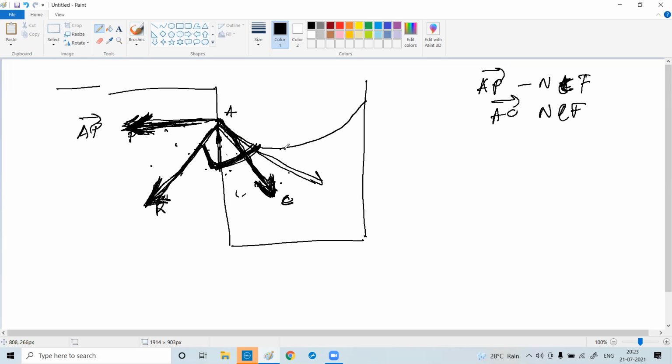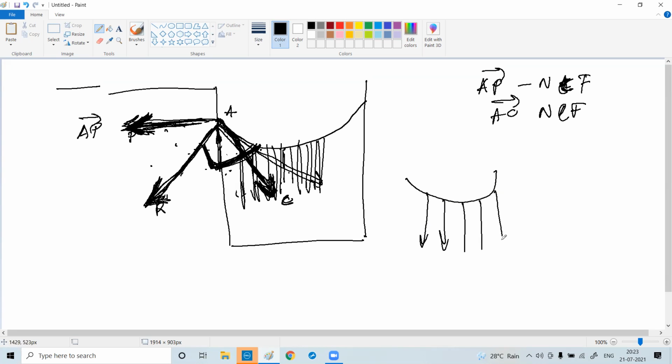And what happens? The cohesive forces of the water molecules are so high that they are pulling the surface downwards. The cohesive forces are overpowering the adhesive forces, because of which the liquid molecules are pulling the surface downward. That is why it slowly bends. It is called concave. Is it clear?